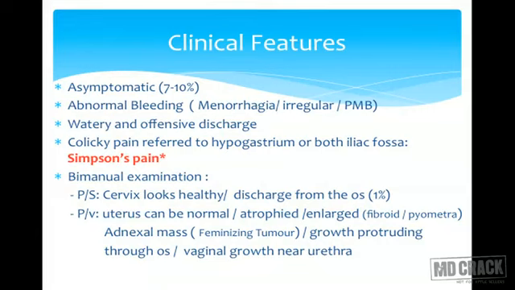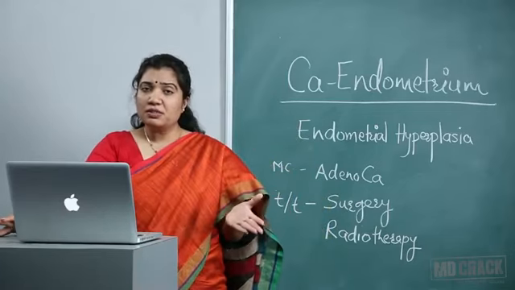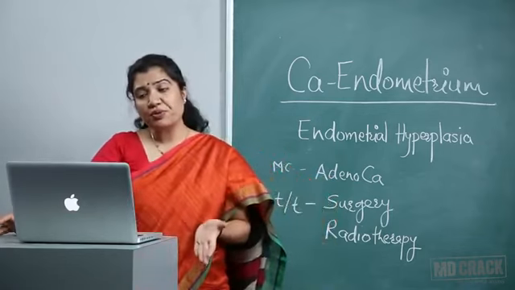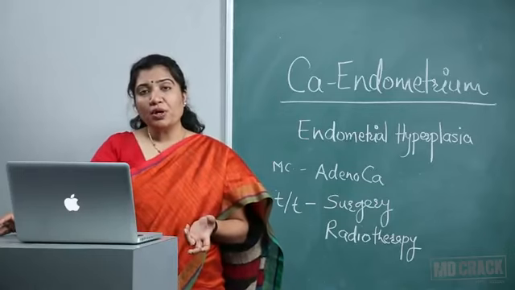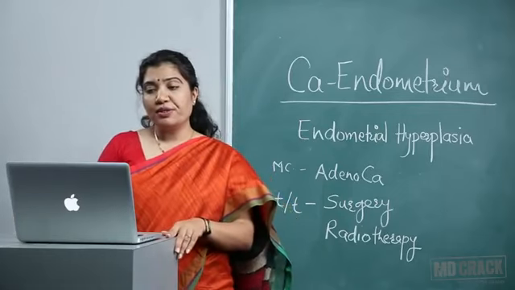If the uterus is enlarged, there can also be presence of pyometra, because whatever secretions these cells have, if there is cervical stenosis, those secretions get trapped inside the cavity and get infected. There can be collection of pus. Along with these uterine findings, look for adnexal masses. There can be presence of an estrogen secreting tumor, that is a feminizing tumor, granulosa cell tumor. A growth protruding through the os can also be seen. Or there can be spread of the growth to the vagina or urethra.